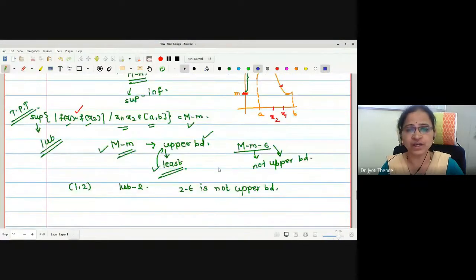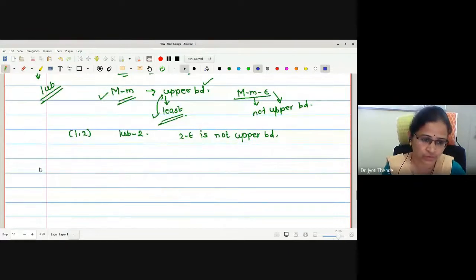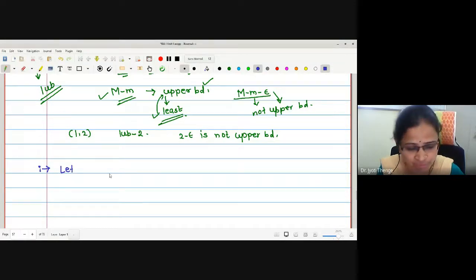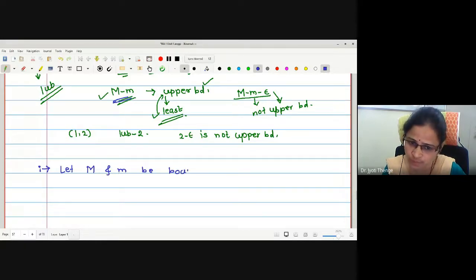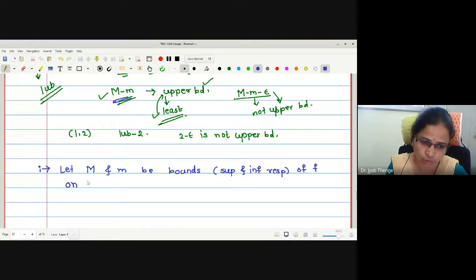Up to this, any difficulty? Idea of the proof? No, ma'am. Okay. Now let me write the infimum and supremum values of the function in order to show M minus m is an upper bound of the given set. For this, I am going to write: let small m and capital M be the bounds. Bounds means what I am assuming here? The supremum and infimum respectively of the function on which interval? The closed interval [a, b]. Good.